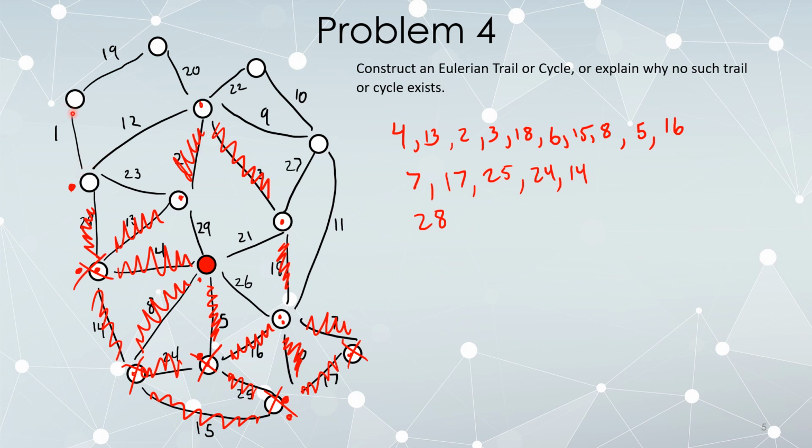Edge 1 is not a bridge. Okay. In everything that we have left, edge 1 is not a bridge, so let's follow it.